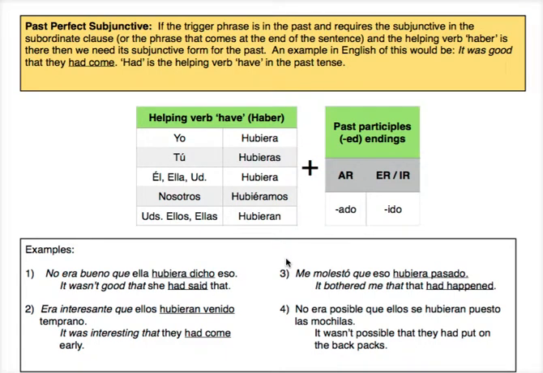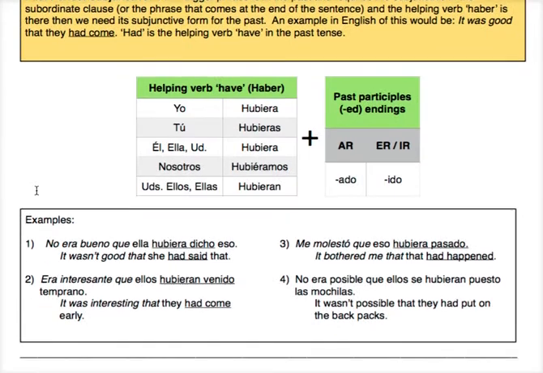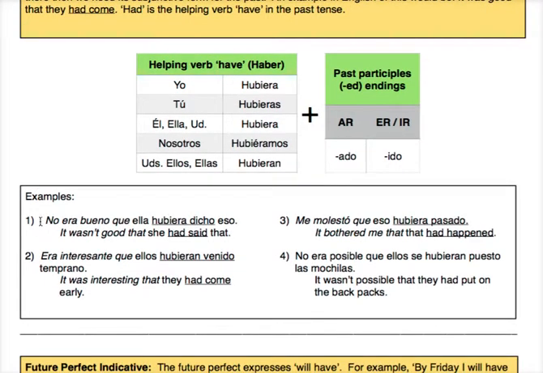Alright, in this section we'll be talking about the past perfect subjunctive. We know that the subjunctive is formed in the last part of the sentence if we have a trigger phrase in the first part. So if we have a trigger phrase in the first part, for example, no era bueno que.